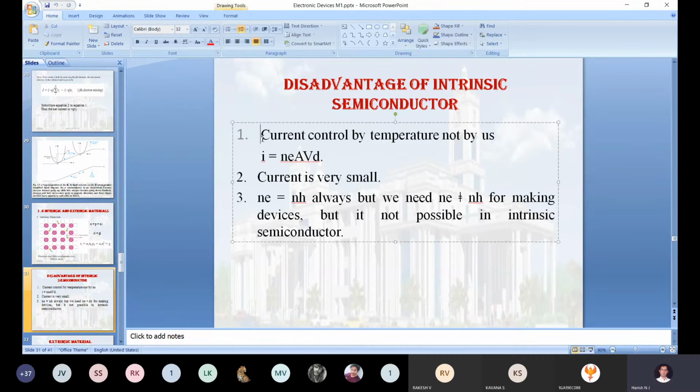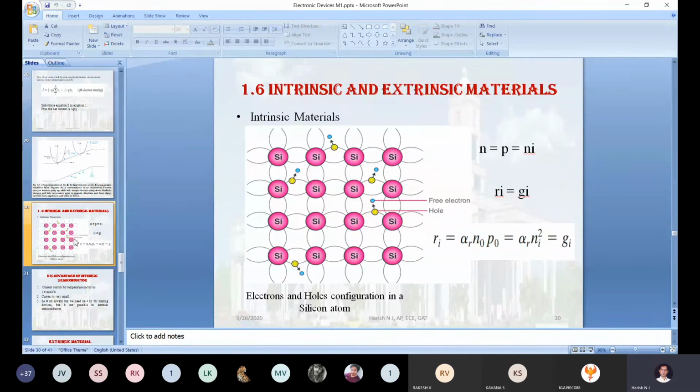The first disadvantage of the intrinsic semiconductor is that current is controlled by temperature, not by us. When you change the temperature, that many electron and hole pairs will be created. For example, when you change the temperature from 0 degree Kelvin to 300 degree Kelvin, let us take only 100 electrons moved to the conduction band and 100 holes created in the valence band.